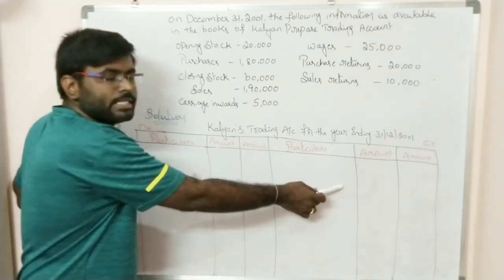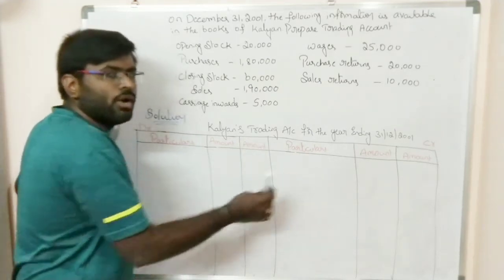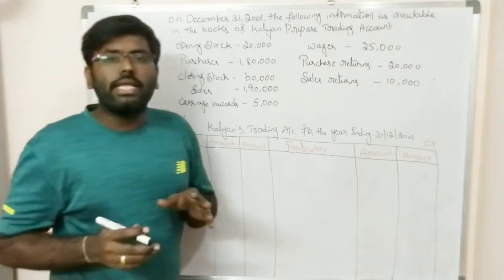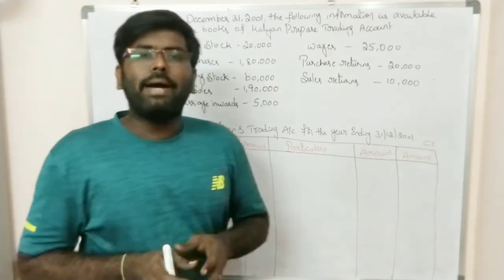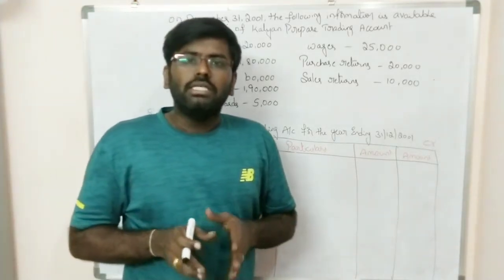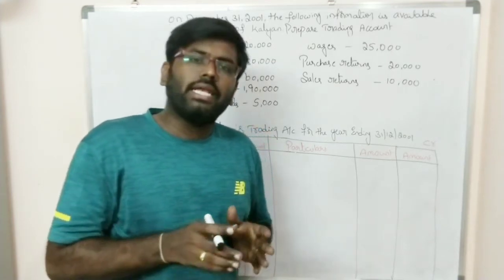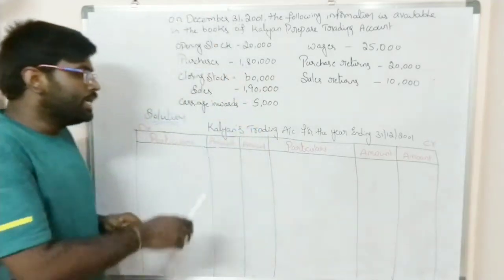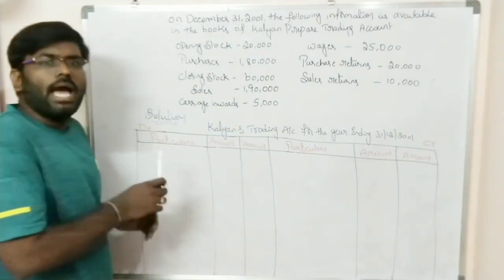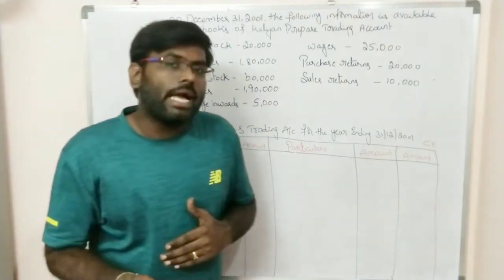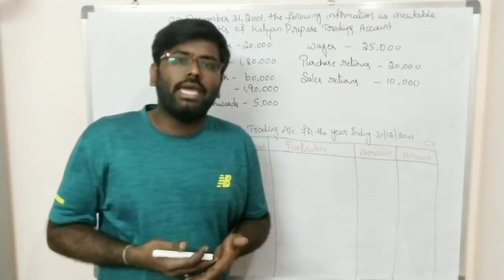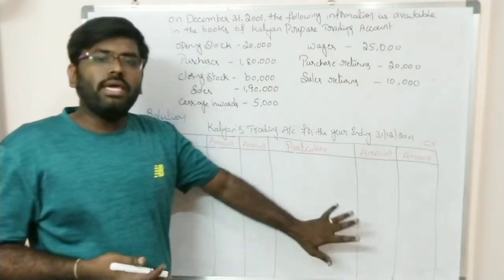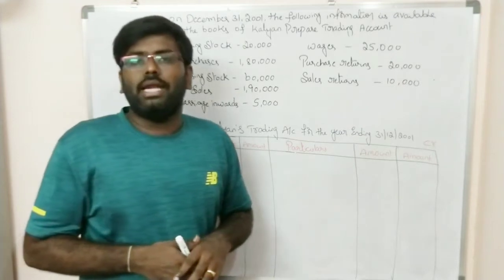On the credit side we record all the incomes of the trading activity. Trading activity is nothing but the buying and selling of goods. So the expenses related to that buying and selling of goods will be recorded on the debit side, and whatever income you gain from that trading activity will be recorded on the credit side of the trading account.